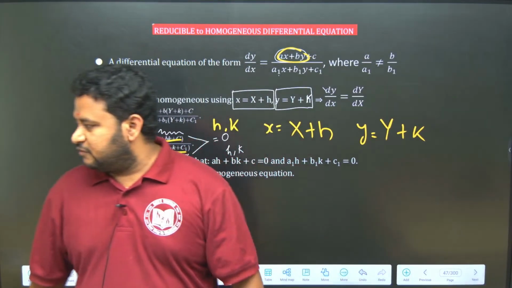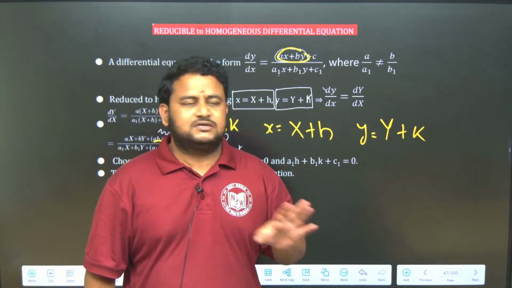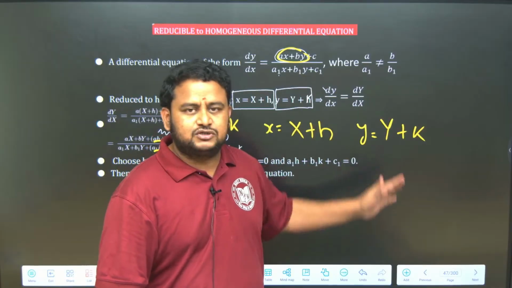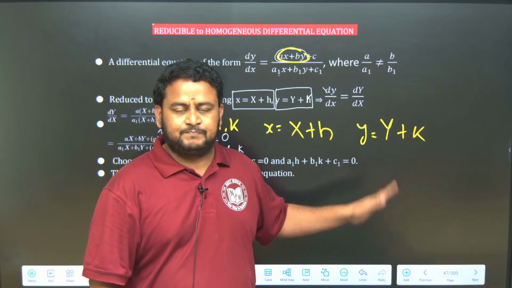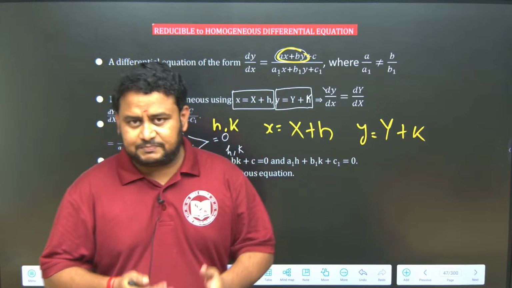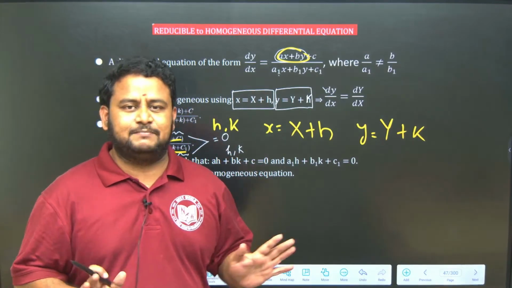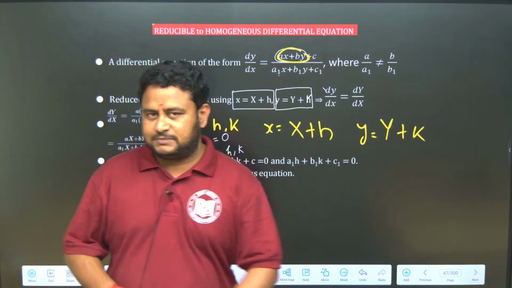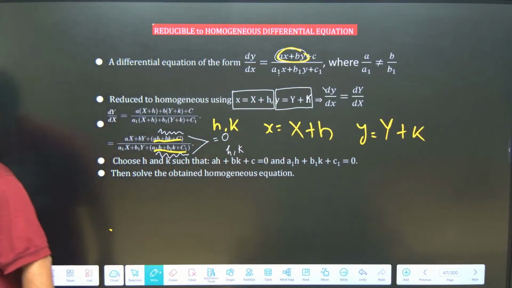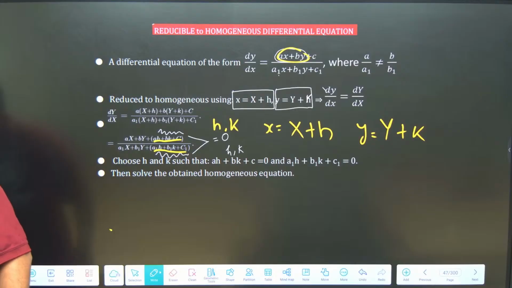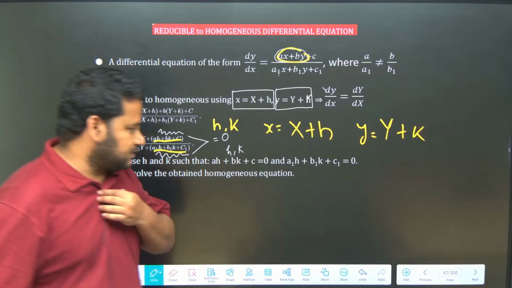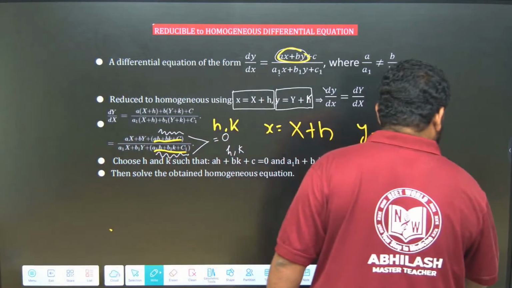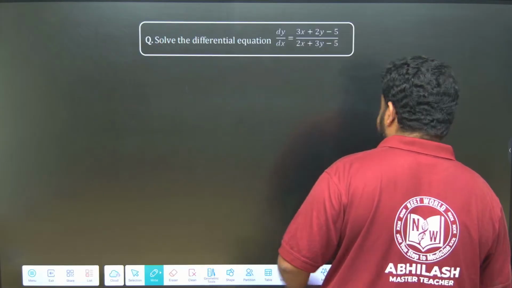So the first 3-4 steps will change, that is you have to reduce it to a homogeneous differential equation. Apart from that, the rest of the steps follow the same procedure. Clear? Nothing much to worry about here. It is a simple concept, just basics you have to know. But you should be careful while substituting.